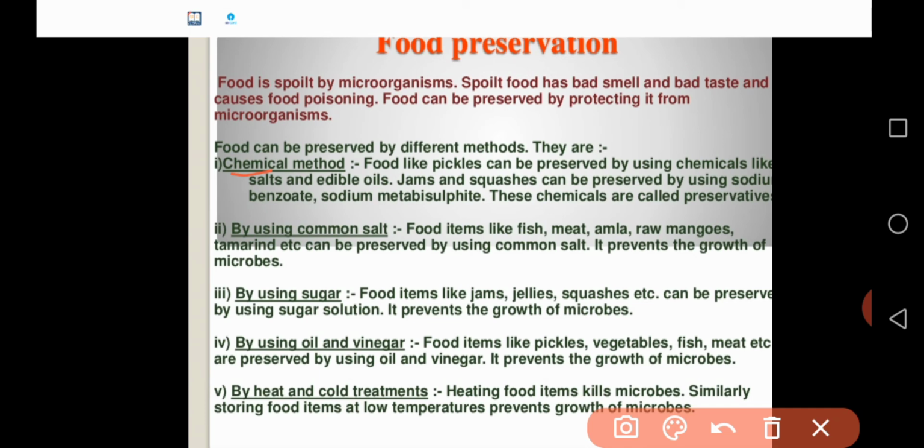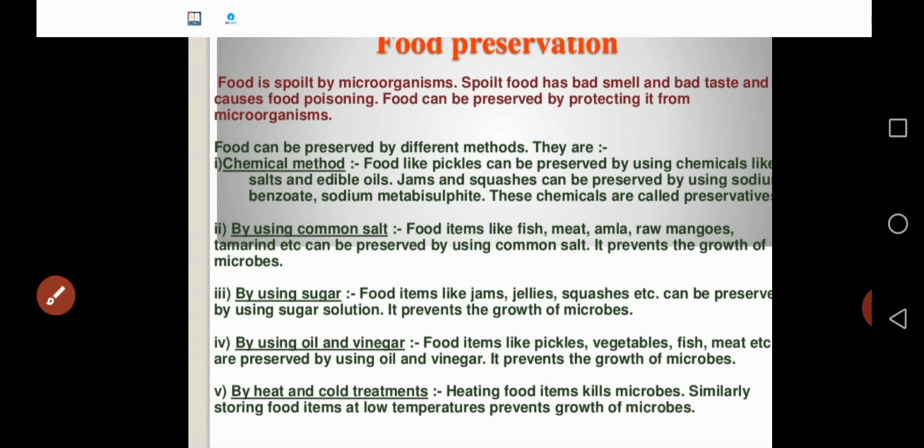How to preserve the particular food by using chemicals? Food like pickles can be preserved by using salts and edible oil. Similarly, jams and squashes can be preserved by using chemicals like sodium benzoate and sodium metabisulfite. These are the chemicals we use to preserve foods like jams and squashes. These chemicals are called preservatives.